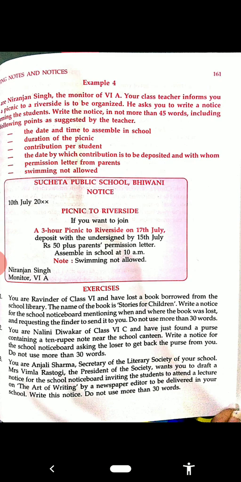See the details: the date and time of assembly in school, duration of the picnic, contribution per student, the date by which contribution is to be deposited and with whom, permission letter from parents, and swimming not allowed. These are all instructions we have to use in our notice.